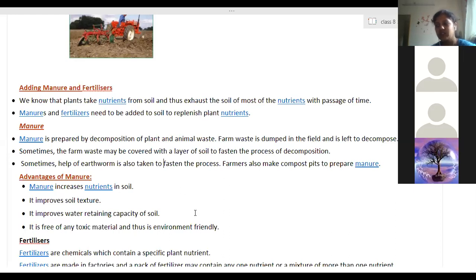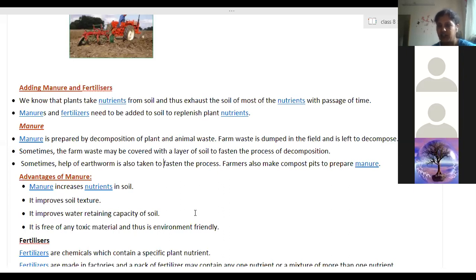The plants' growth is seen to be much faster, but there is a problem also, that is the excessive use of fertilizers. If the farmers keep using fertilizers instead of manure, then due to the presence of those chemicals, the microorganisms cannot survive in that environment of fertilizers.